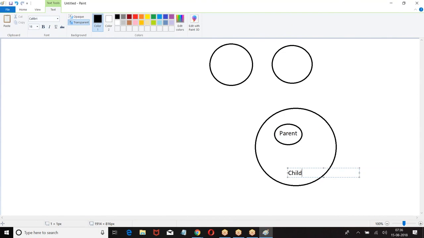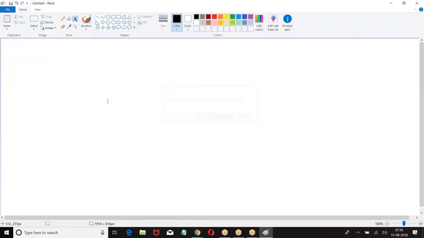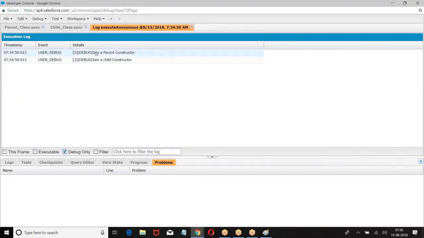So which will run first? When you create an object for the child class, the parent class constructor is called first, followed by the child class constructor. I hope you are good with this. That is how we got the output: I am a parent constructor, I am a child constructor.